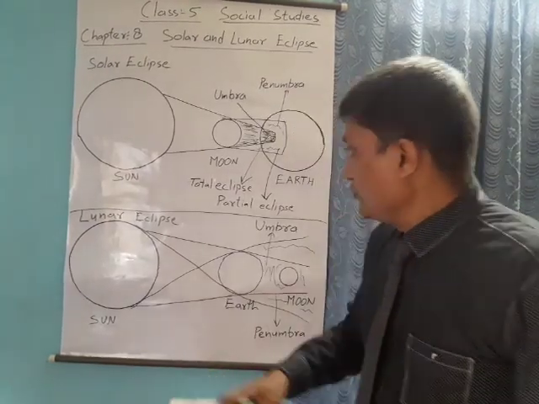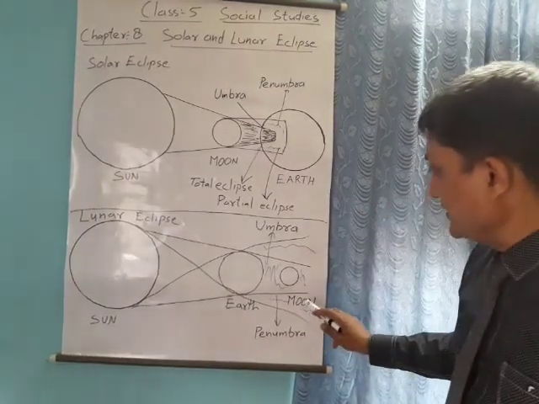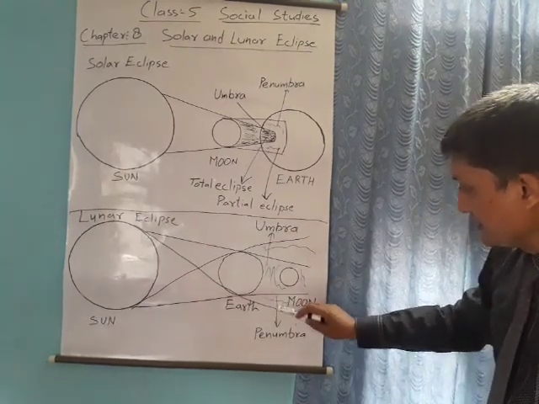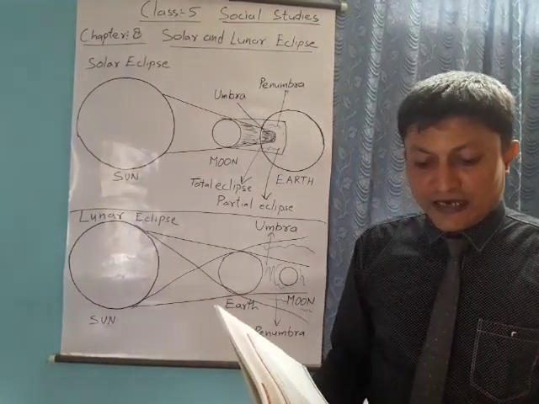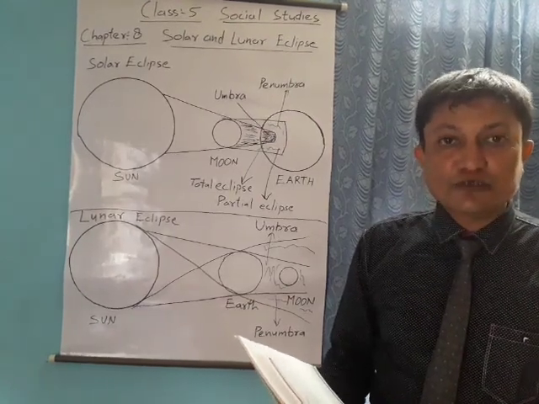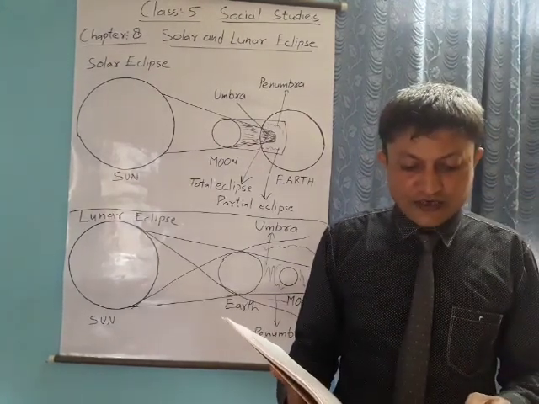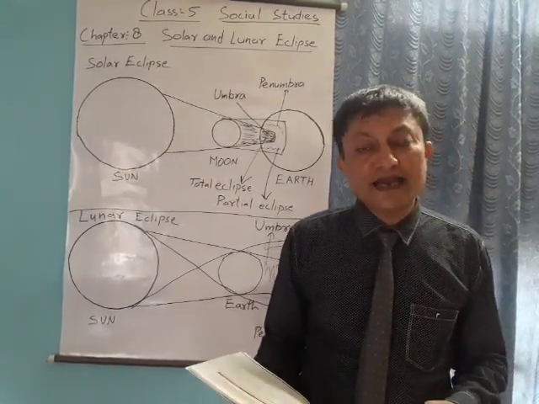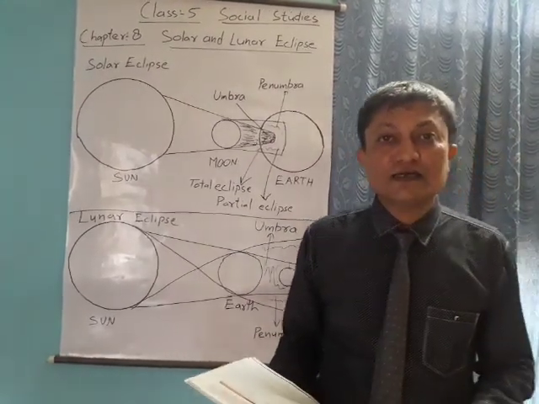Now, a lunar eclipse occurs when the earth comes between the sun and the moon. This location is called umbra and this location is called penumbra. The total lunar eclipse occurs when the moon and the sun are on exact opposite sides of the earth. Despite being in the earth's shadow, some light of the sun falls on the moon. While passing through the earth's atmosphere, the blue light gets filtered out. This makes the moon appear red to the people on the earth.